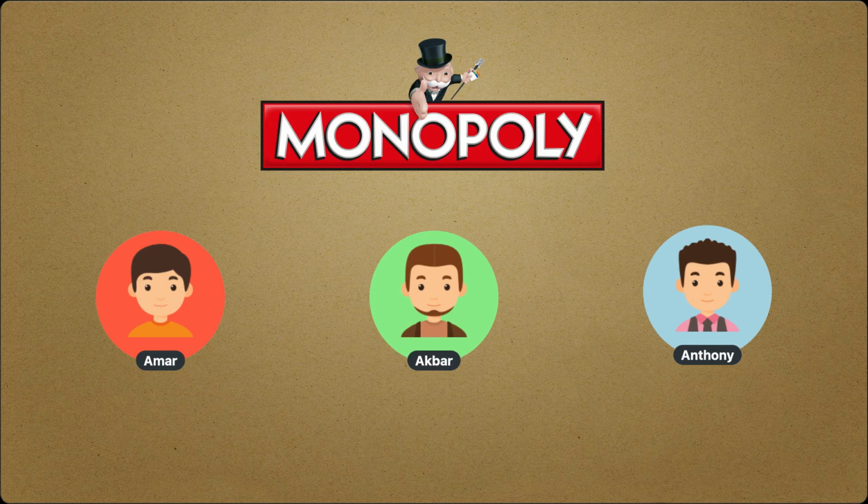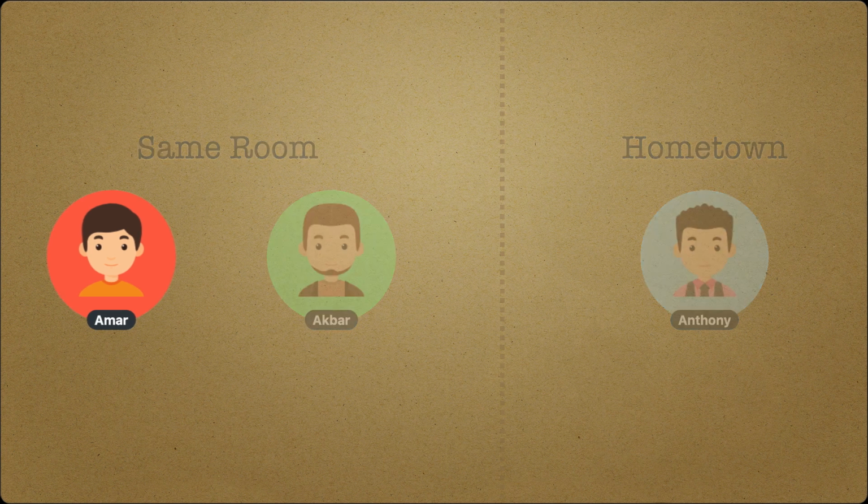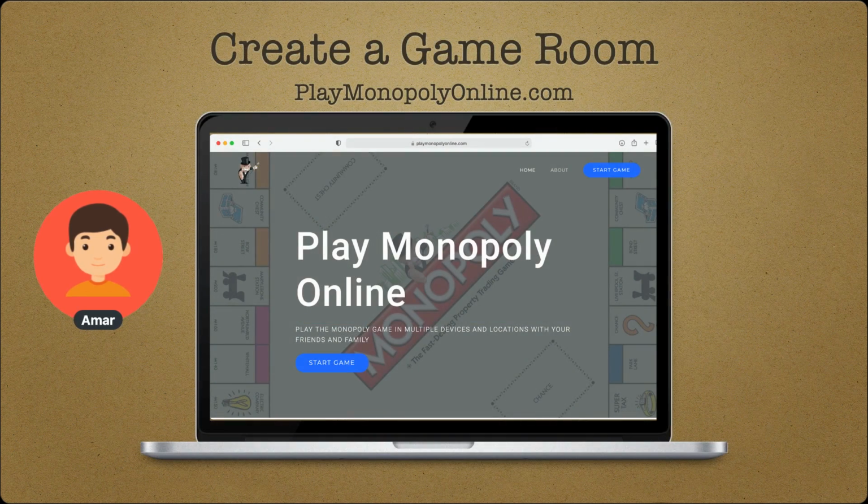Amar, Akbar and Anthony are three friends who are looking to play a game of Monopoly during the lockdown. While Amar and Akbar are roommates, Anthony is in his hometown in another state. Amar logs on to play MonopolyOnline.com in his laptop and creates a game room.